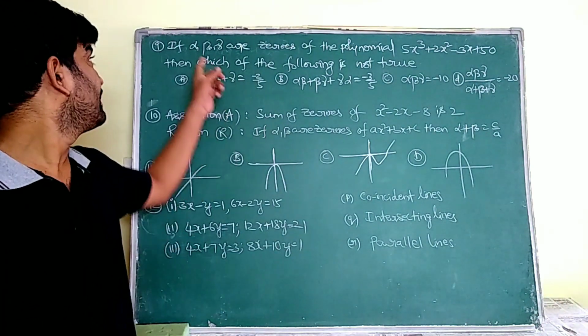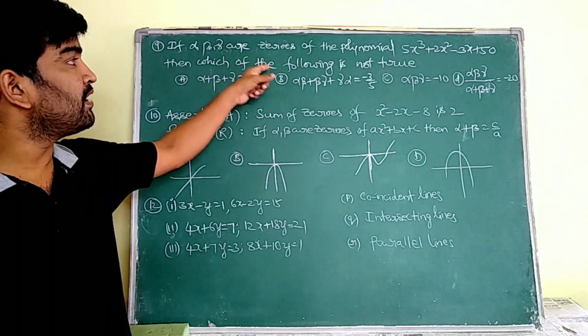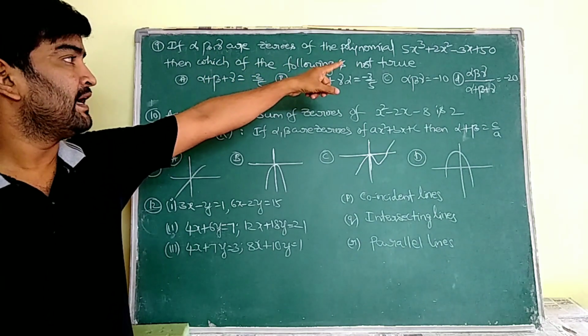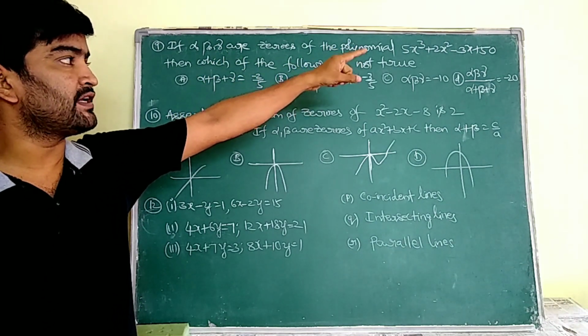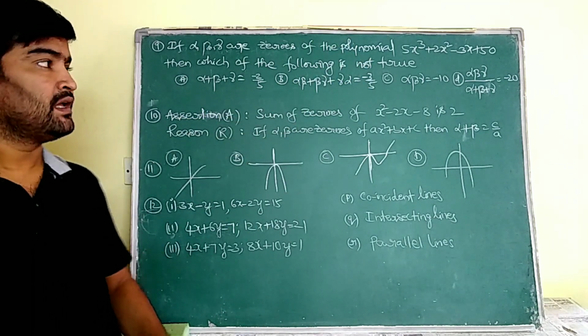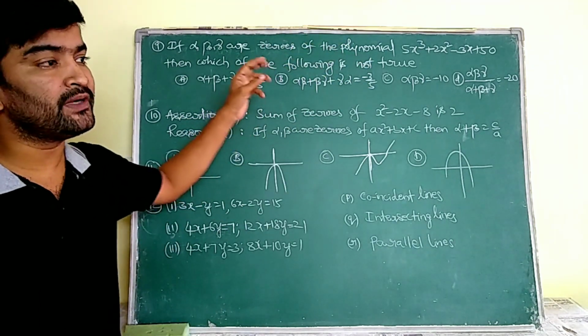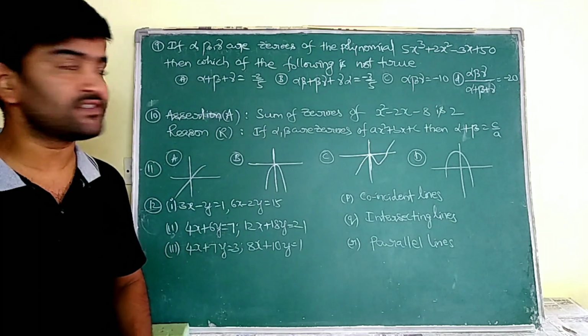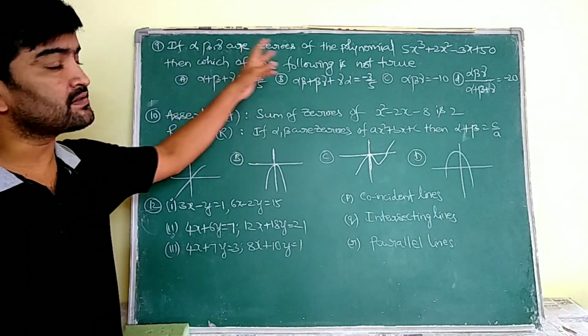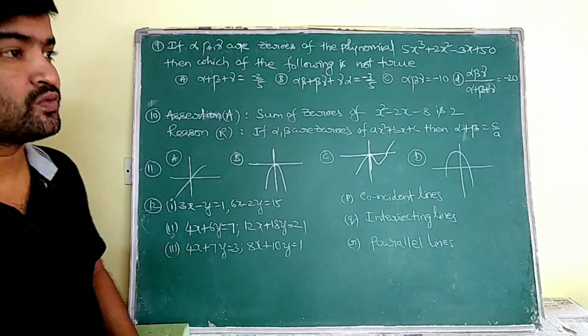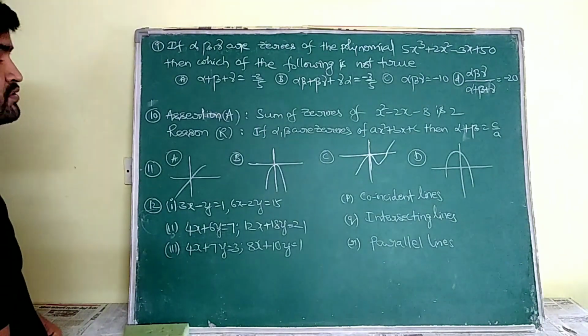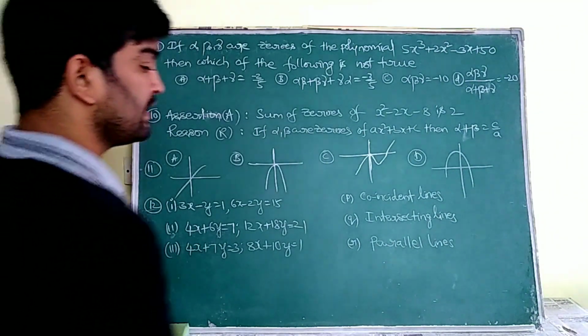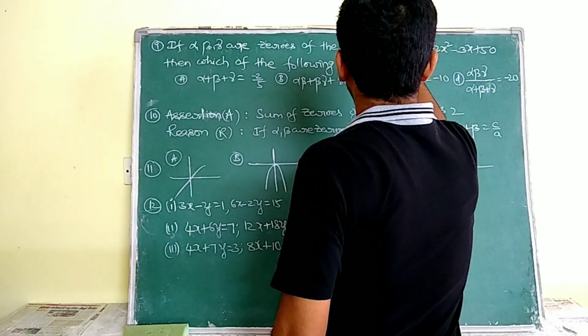Now see ma. If alpha, beta, gamma are the zeros of the polynomial 5x cube plus 2x square minus 3x plus 50. That means for the cubic polynomial, alpha, beta, gamma are given as zeros. Now he is asking you to check which of the following are true. We know that the sum of the zeros is calculated using this trick ma, right?